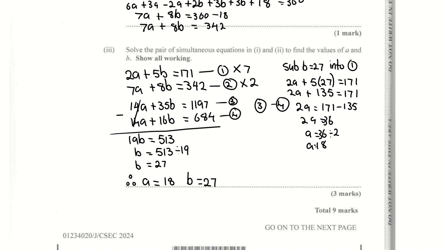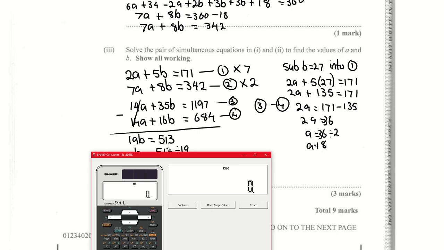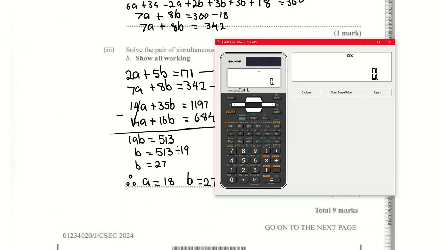Now, please note that there is a way in your calculator, depending on the type of calculator you have, your Sharp calculator, to solve simultaneous equations. This is just to check to see if it is correct. You go on mode, you go on equations, you go on two values, because there are two unknowns. A1 would be your first, that is 2, B1 is 5, C1 is the answer, 171. Now you have to make sure if you put in A first and then B, your next equation has to be A first and then B.